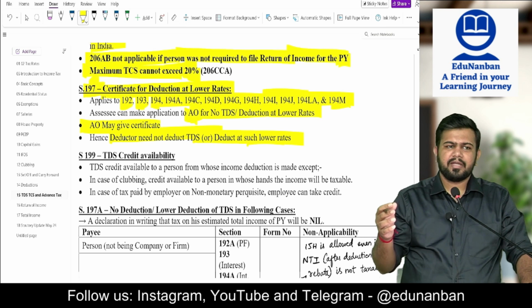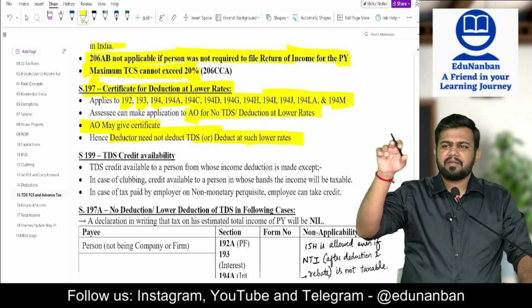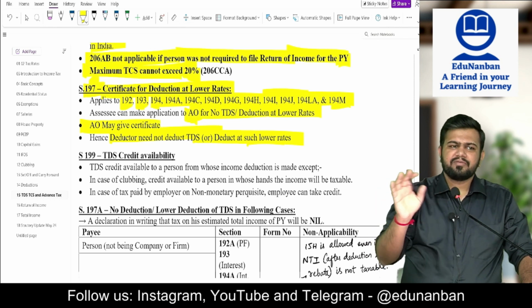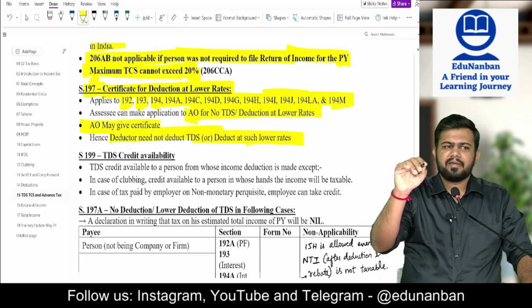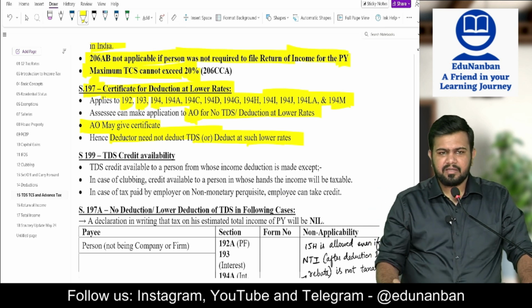He can also tell, for example, he is doing professional service, so TDS is deductible at 10%. The assessing officer will tell, I will not give a certificate for no deduction, I will give a certificate that TDS should be deducted at 3%. In such case, TDS should be deducted at 3%.